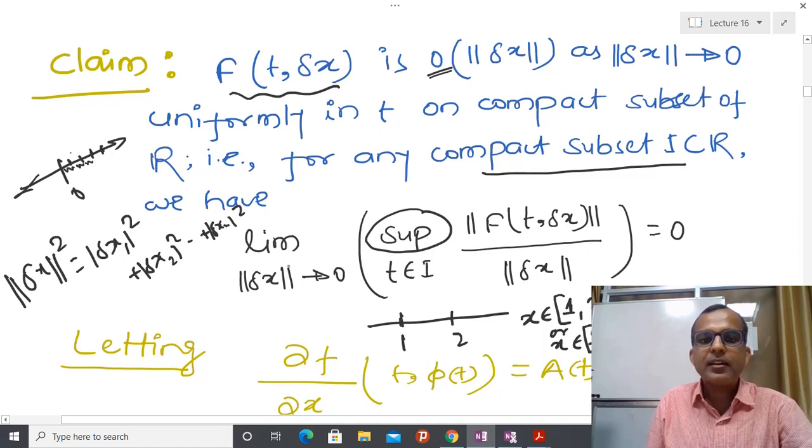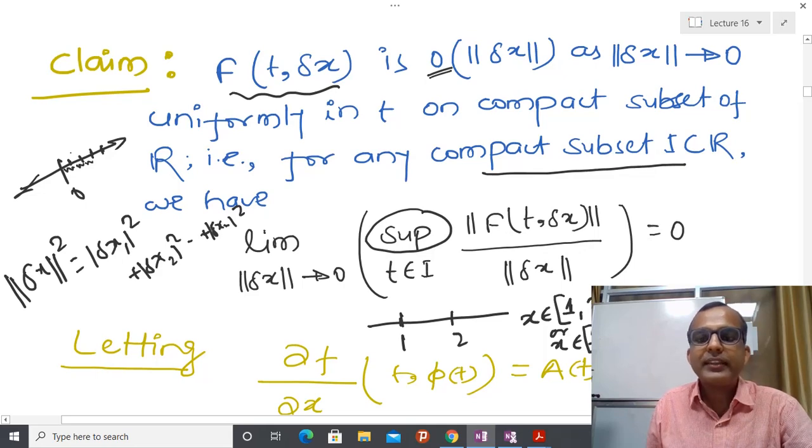And limit delta x tending towards 0 means that we are assuming that whatever variation we have considered is very small. If you see the definition of continuity of some function, it is also telling the same thing, that if limit delta x tends towards 0, then the ratio of these two quantities equals 0.